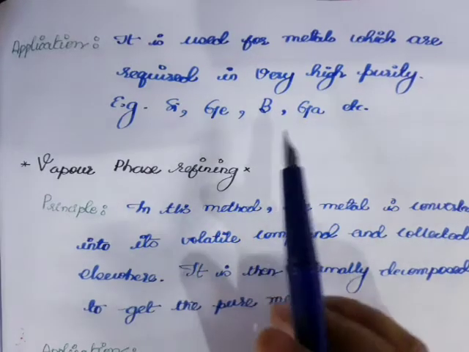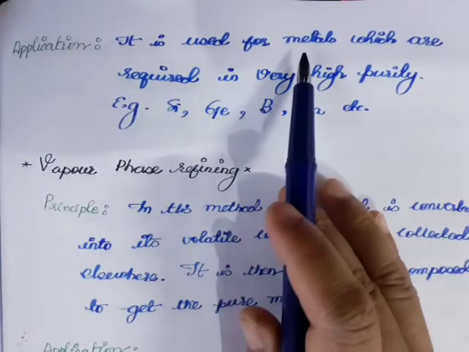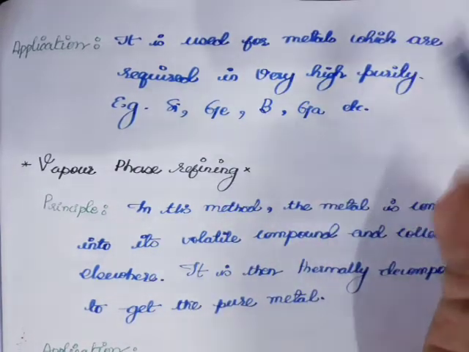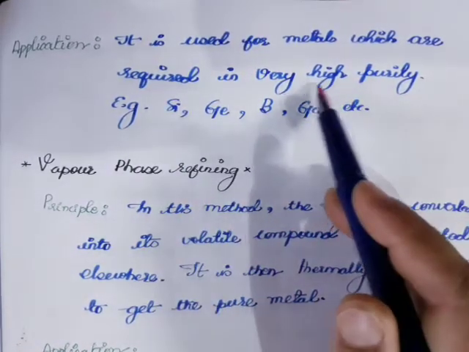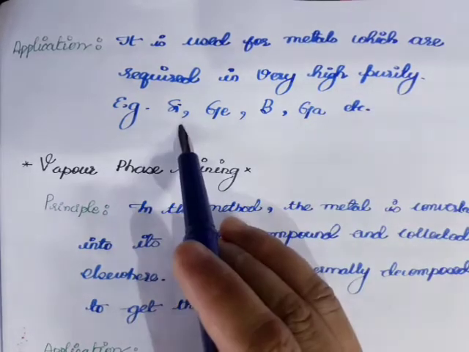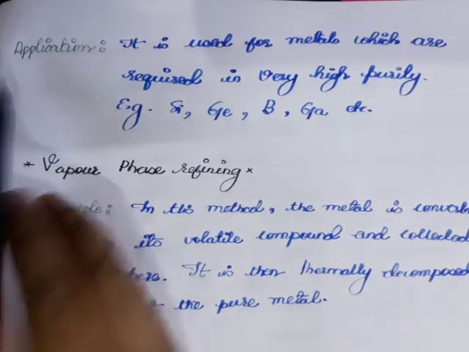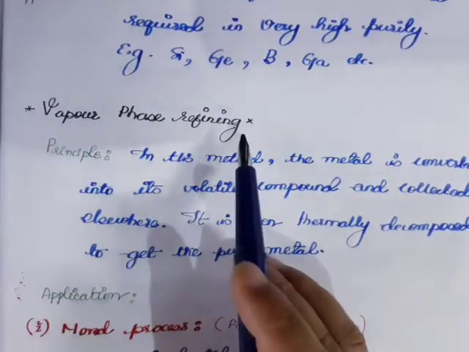So the application is that this is used for purification of usually semiconductors, which are required in high purity, like silicon, germanium, boron, gallium, etc. Those are purified with this method. Now the next method is vapor phase refining.